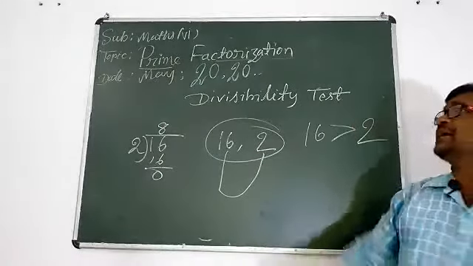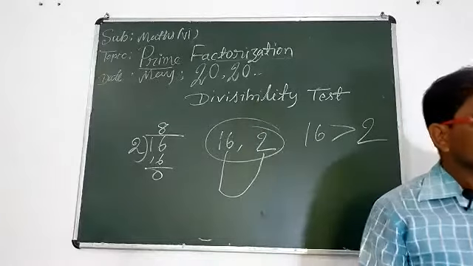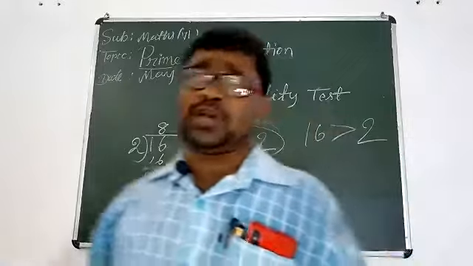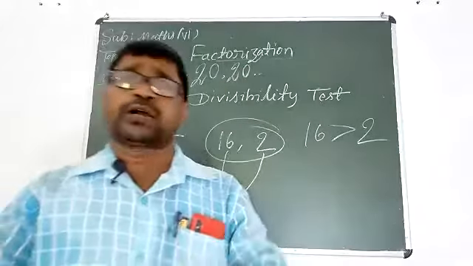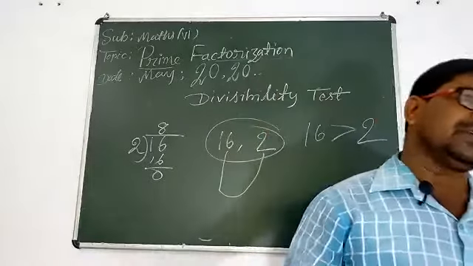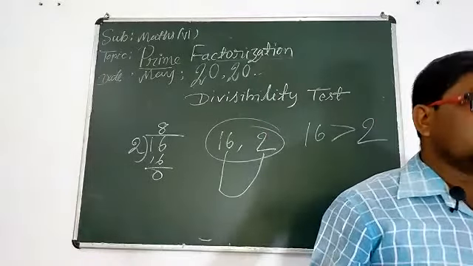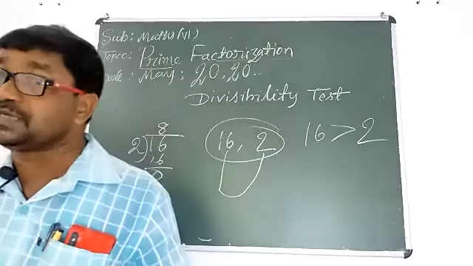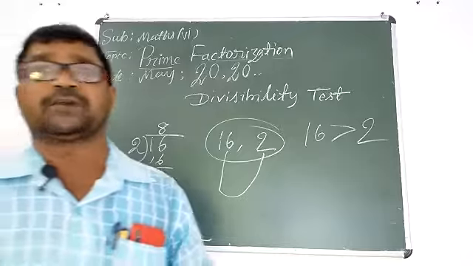That is called divisibility. If you divide a number by a smaller number and you can divide the larger number completely, that is called divisibility.